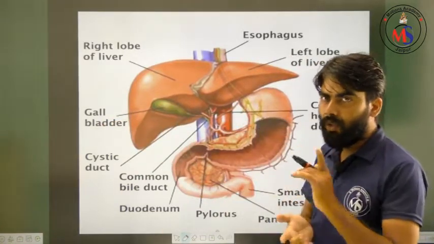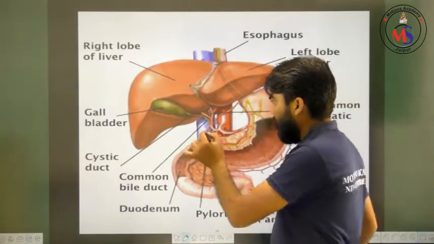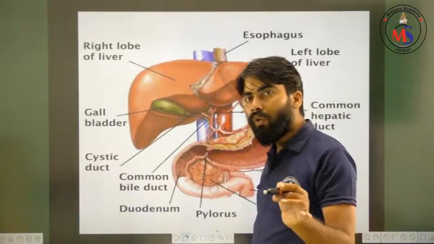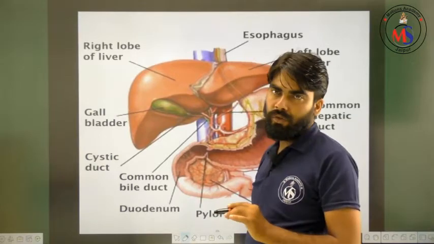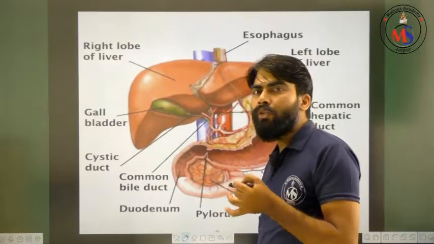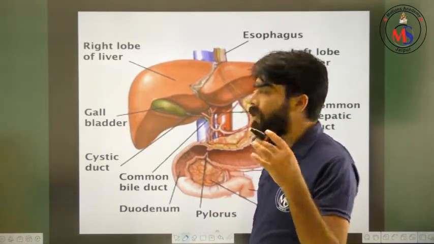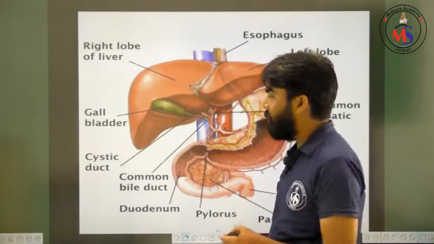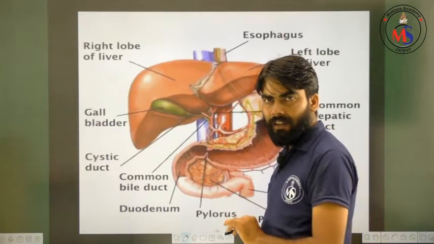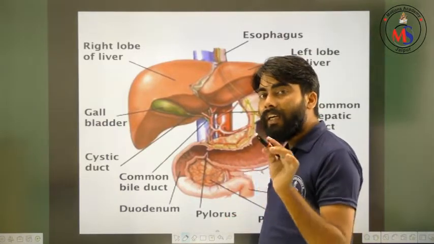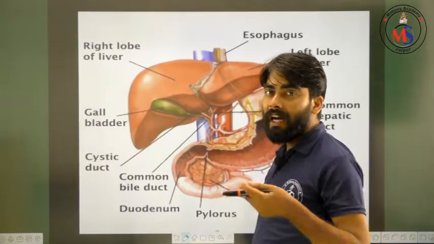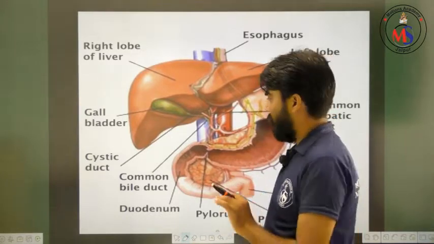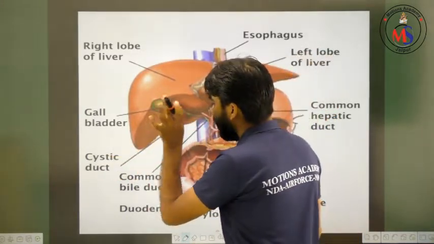You know very well that the gallbladder stores bile juice, and that bile juice is exchanged with a duct, and that duct is known as the cystic duct. The cystic duct is a duct which carries the bile juice. So the cystic duct is clear.